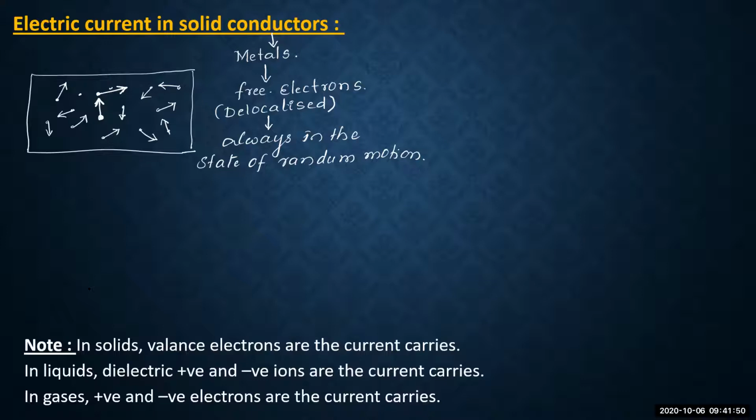Now, I have one question: whether electric current will be present in that conductor or in that metal or not. Is electric current present in that metal or conductor or not?